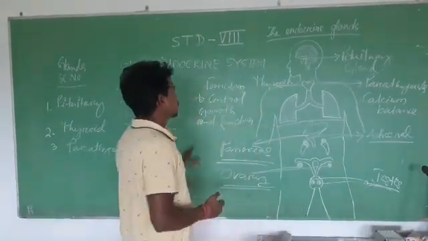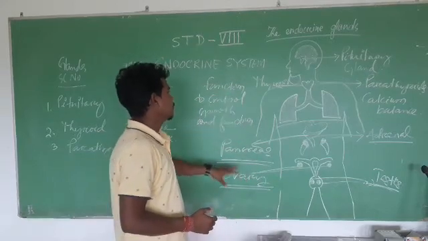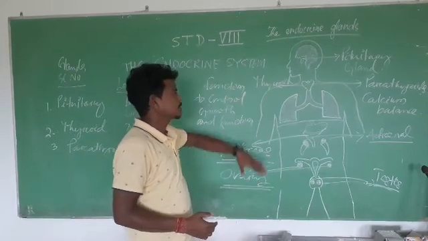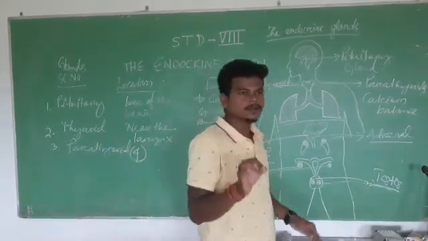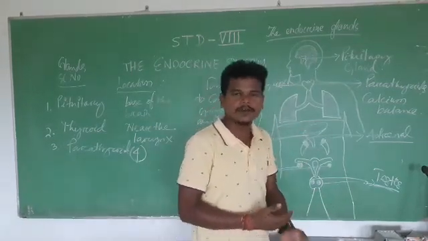So these are all about the endocrine system and the glands associated with it, and these are called endocrine glands. These glands have particular ducts or vessels to secrete their chemicals called hormones.